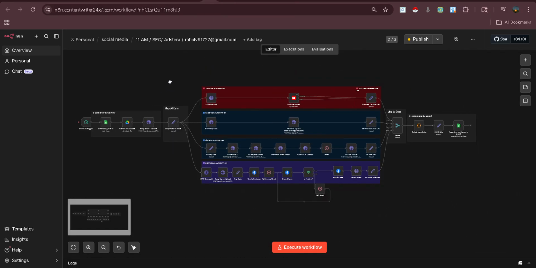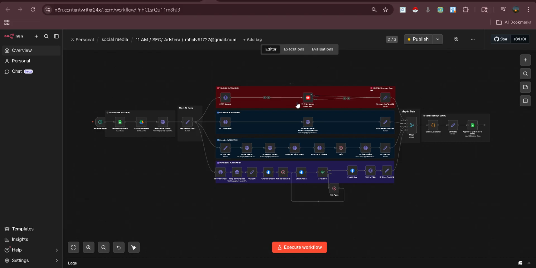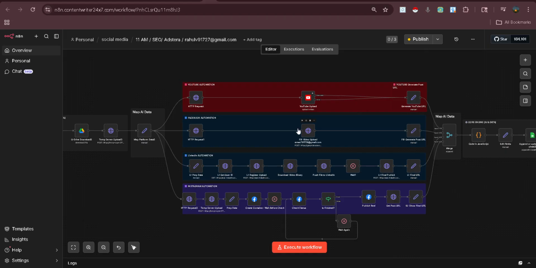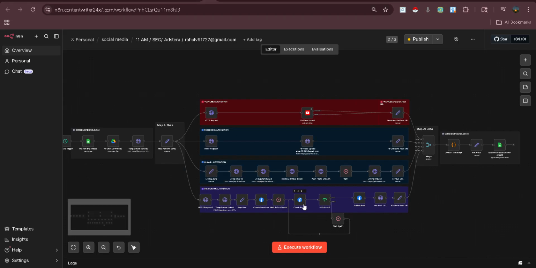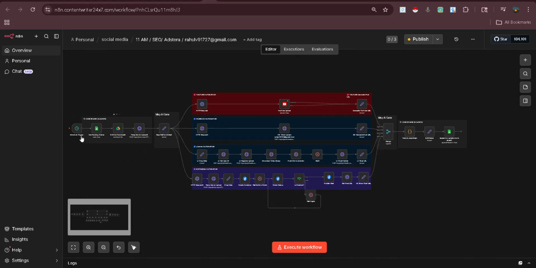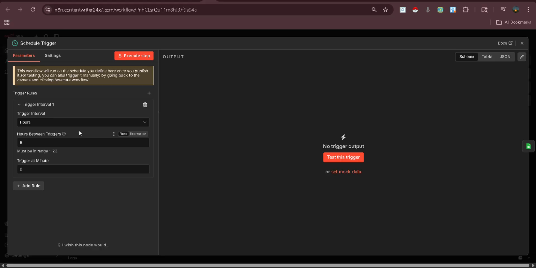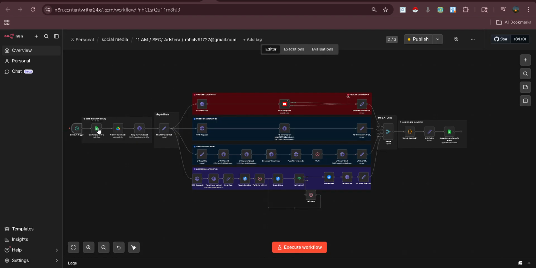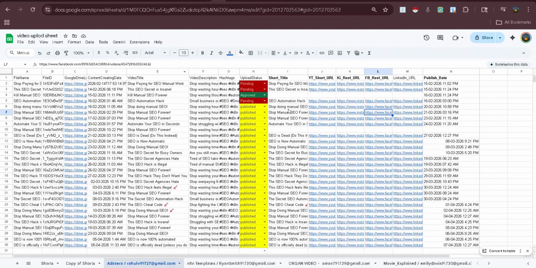This is our social media auto posting workflow. Using this you can upload videos on YouTube, Facebook, LinkedIn, and Instagram automatically. You just need to schedule what time you want to publish these videos, and you can put all details in this. You can see all details, like all videos are coming here, and after publishing you get all the links, like YouTube, Instagram, Facebook, LinkedIn, and the publish date. And here you can manage the status: you can approve it, keep it pending, and upload.